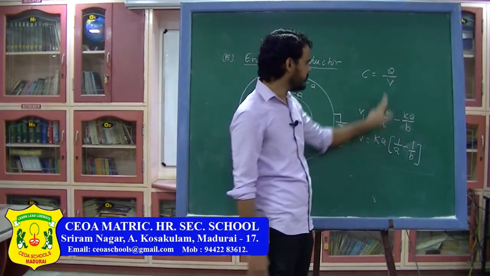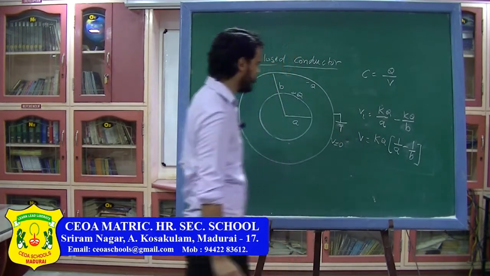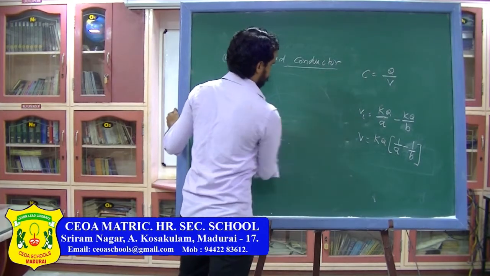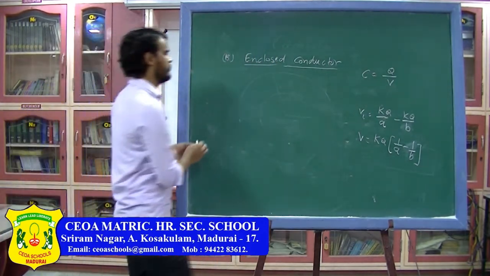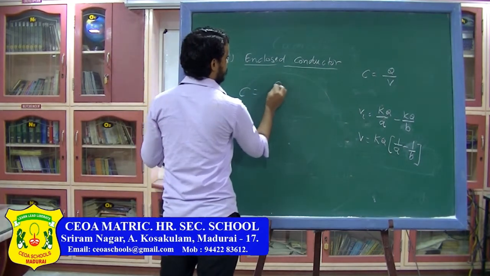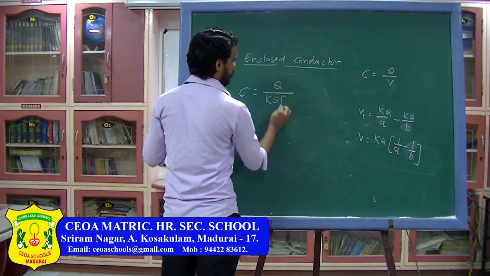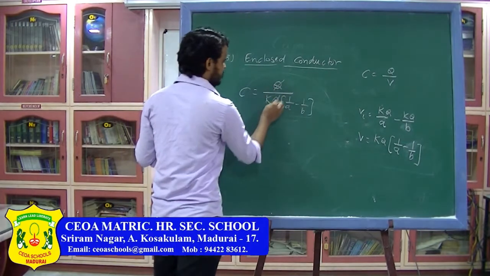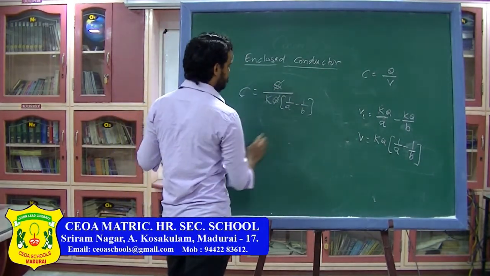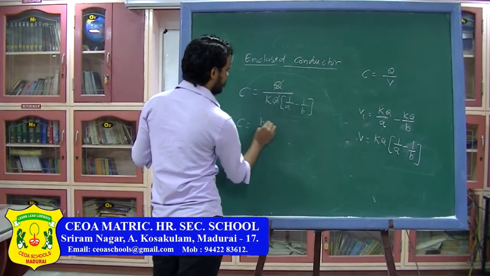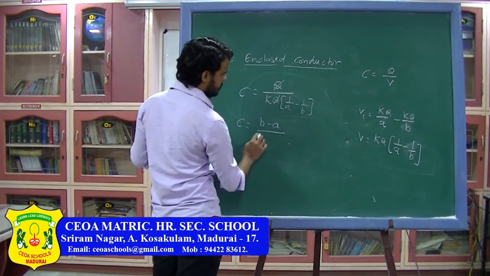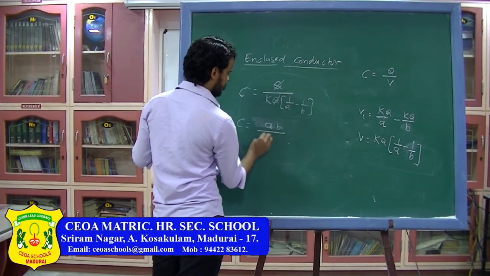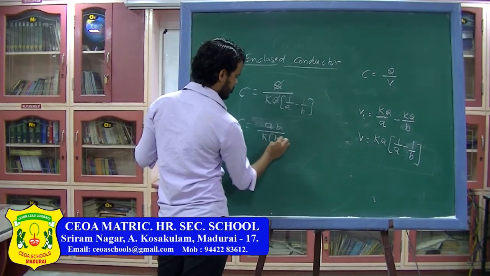Here this is the potential, and the charge given is Q. So the capacitance is C equals Q divided by kQ times 1 upon A minus 1 upon B. If I simplify, Q will cancel out, and this will be AB into B minus A. So the capacitance will become AB divided by k times B minus A.